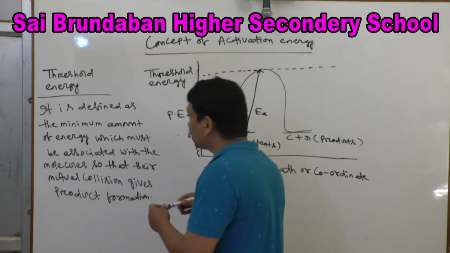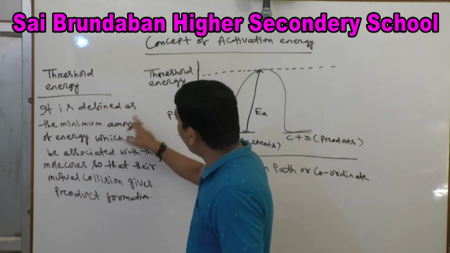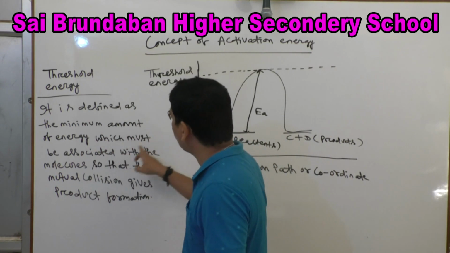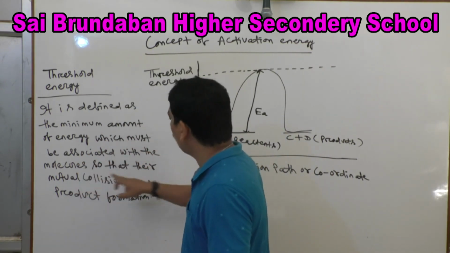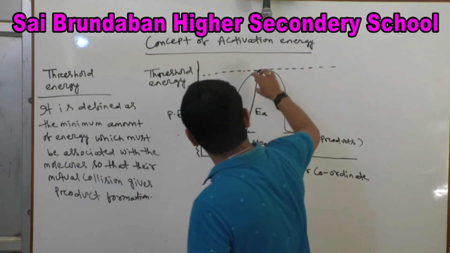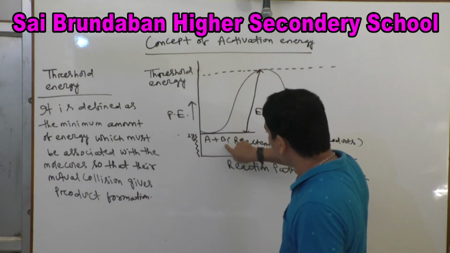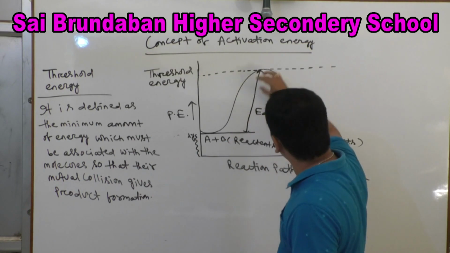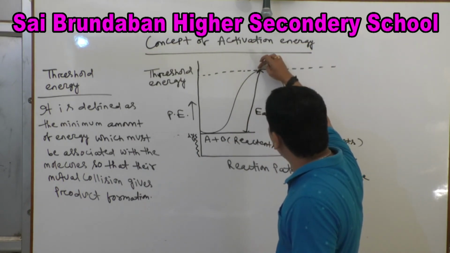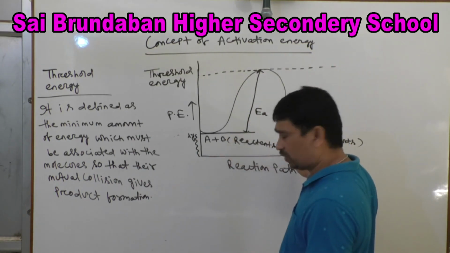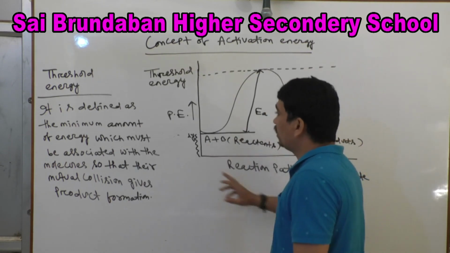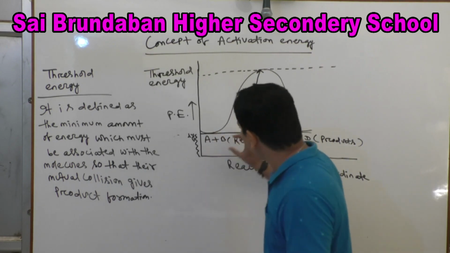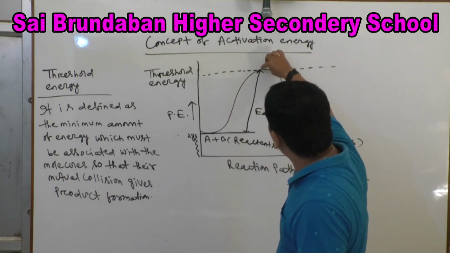Look at threshold energy. It is defined as the minimum amount of energy which must be associated with the molecules, so that their mutual collision gives rise to product. So if A and B are the reactants that possess threshold energy, their mutual collision gives rise to product. Otherwise, their mutual collision does not give rise to product. Clear? So what is the minimum amount of energy A and B possess? That is this amount of energy.